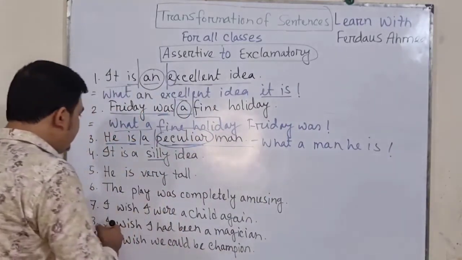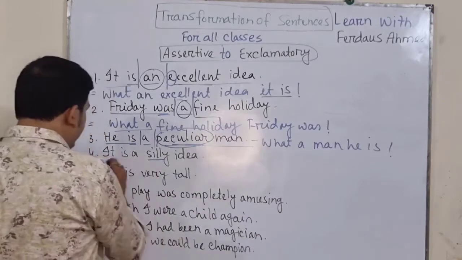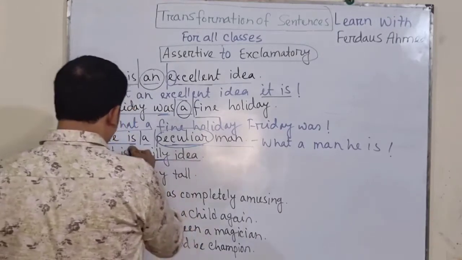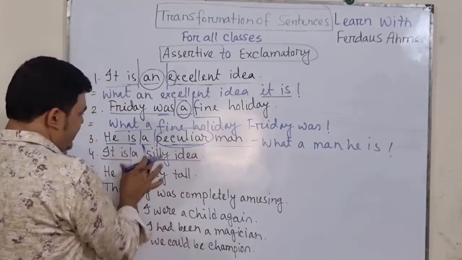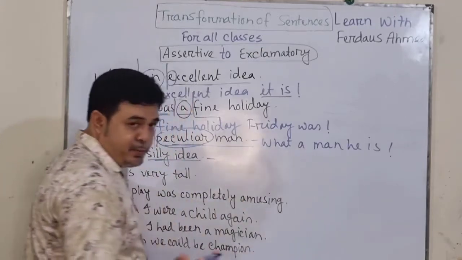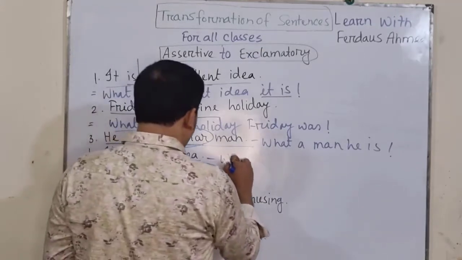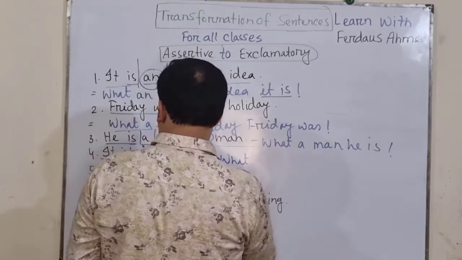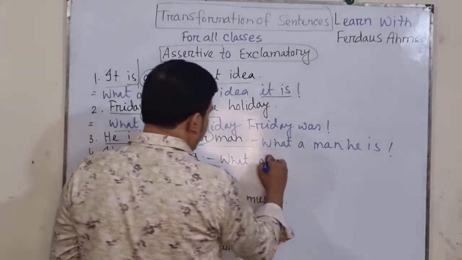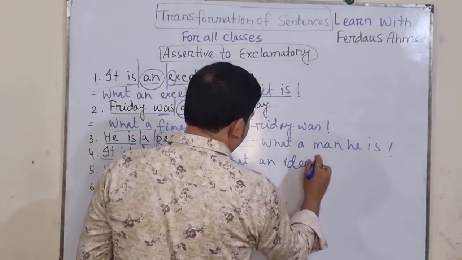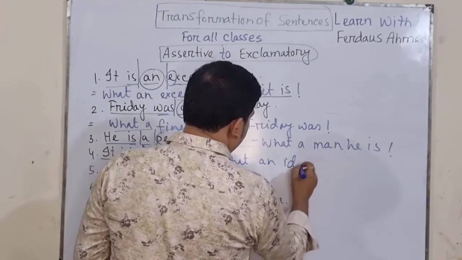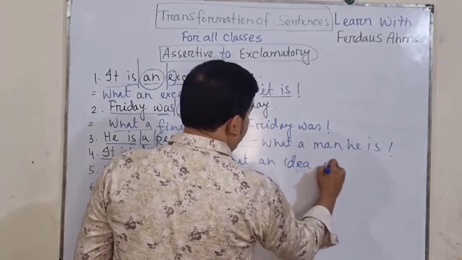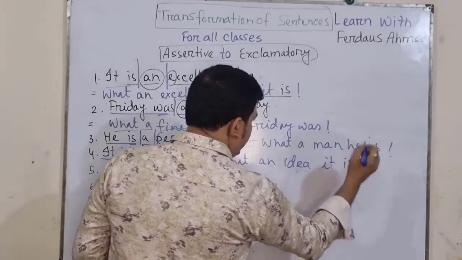Okay, like that. It is a silly idea. Then if we divide like that, I think it's pretty easy, you know that. So what an idea it is here.